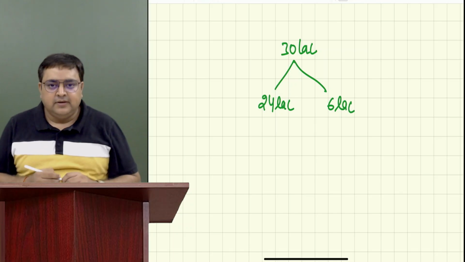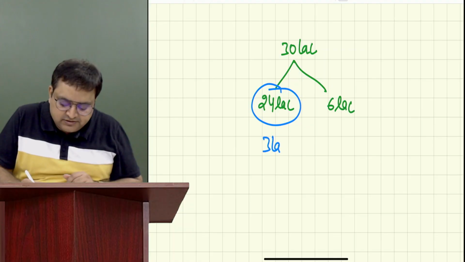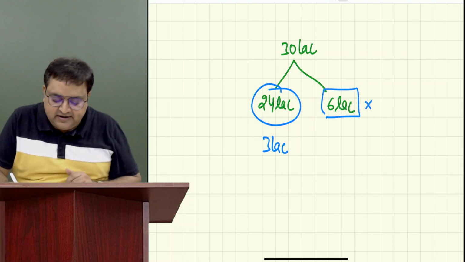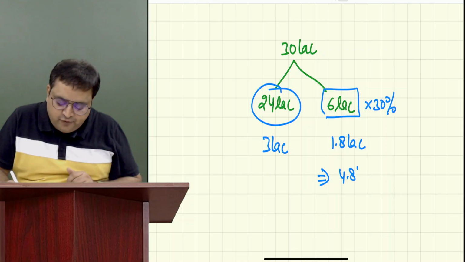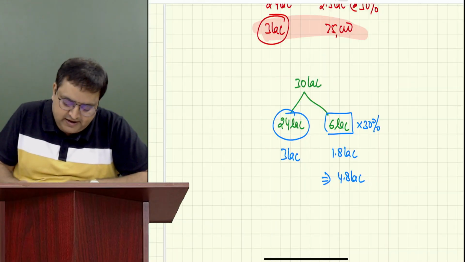On this 24 lakh, the tax is 3 lakh. And on 6 lakh, the tax rate is 30%, that is 1.8 lakh. So the amount would be 4,80,000. Have you understood how you will calculate it? Yes, sir. Again.